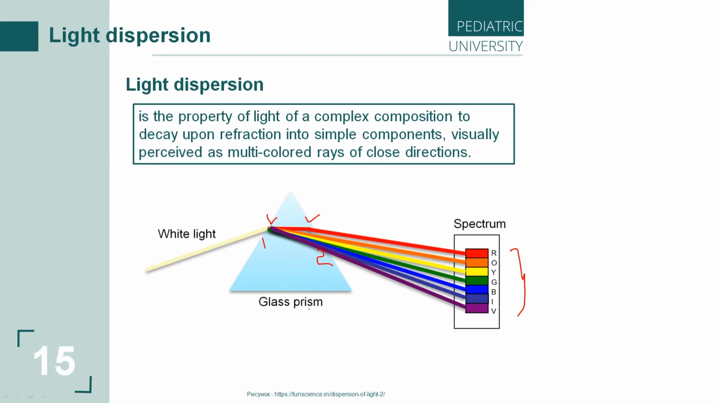Please be careful with this. If we put the prism in the path of simple light, what happens? We will see the same color, but at another refracted angle.